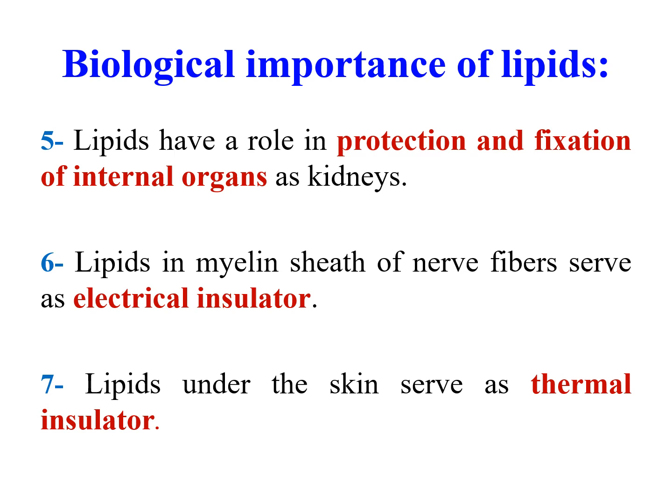Lipids have a very important role in protection and fixation of the internal organs, such as the kidneys. The kidney has perinephric fat, which is very important for its protection. The myelin sheath of the nerve fibers, which is an envelope around the nerve fiber, contains lipid. This lipid acts as electrical insulator because it prevents the dispersion of the electric impulse outside the nerve fibers. The lipids under the skin serve as thermal insulator. It helps to keep the body warm, for example, in cold weather.